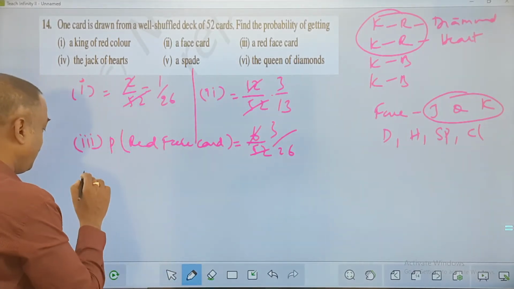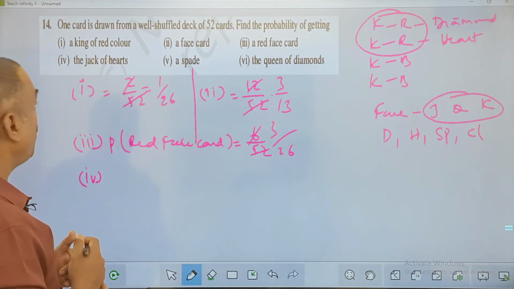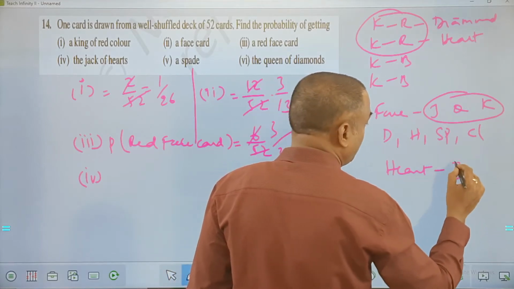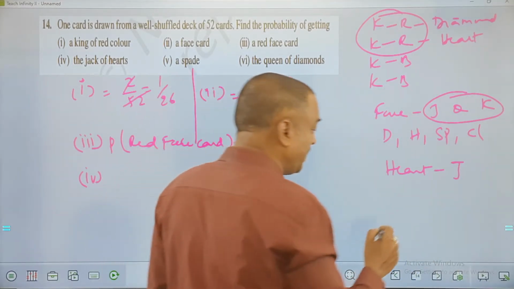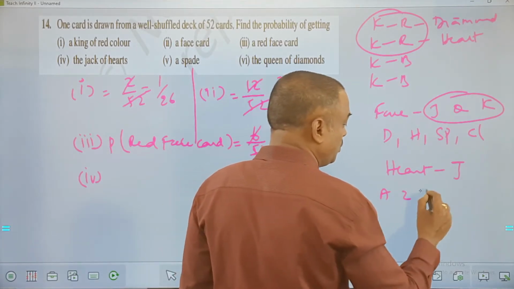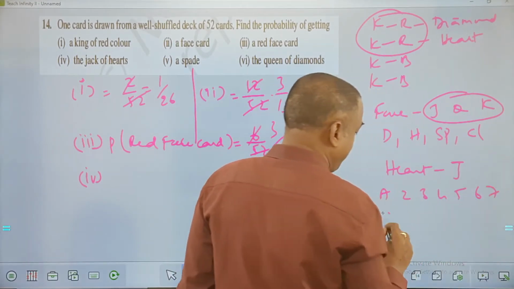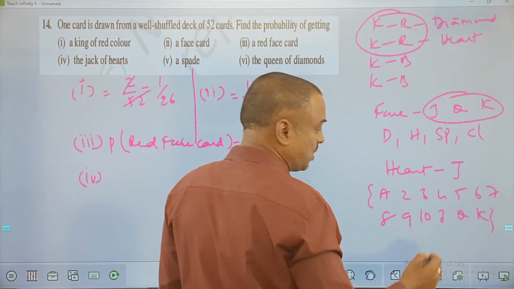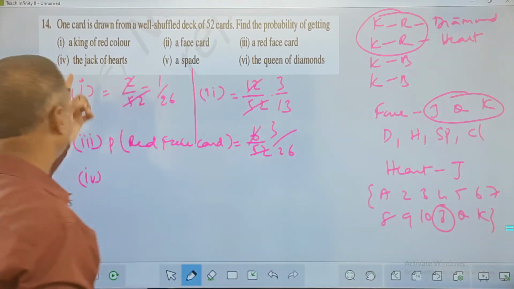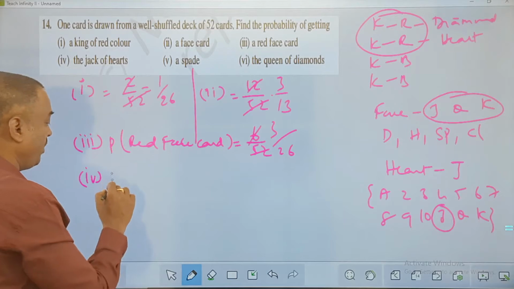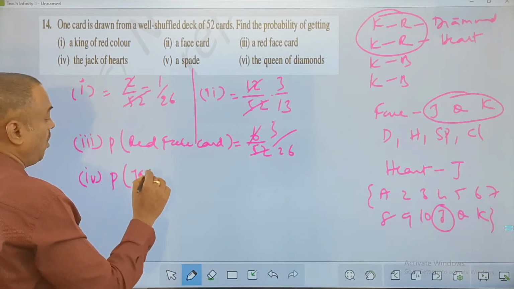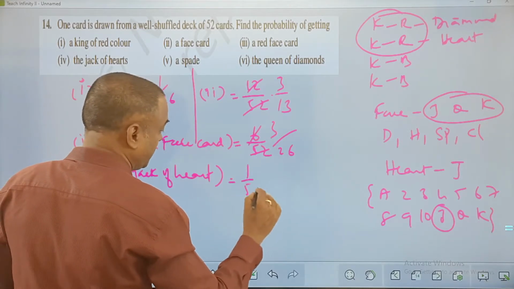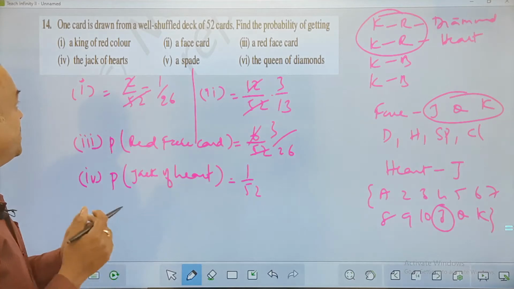Next one. If you look at it, fourth one in this. A jack of hearts. So you can say heart will have only one jack card. What are the cards heart will have? Heart will have 2, 3, 4, 5, 6, 7, 8, 9, 10, J, Q, K, and ace, a set of 13 cards, out of which jack will be only 1. So it should be heart as well as jack. So the probability of getting the jack of heart is 1 out of 52. There will be only one card which will be the jack of heart.